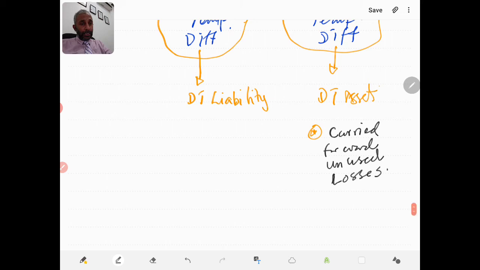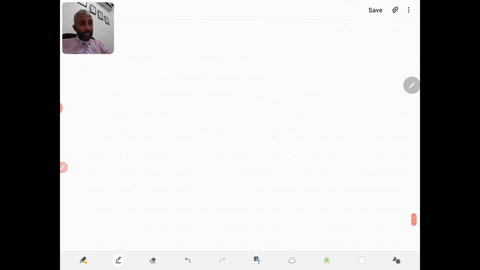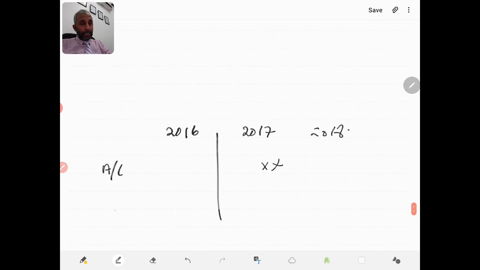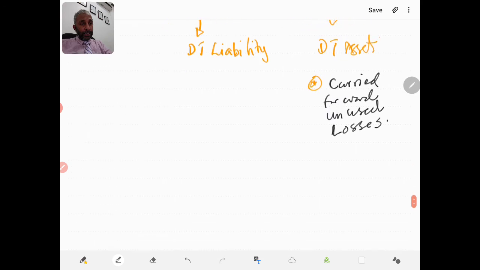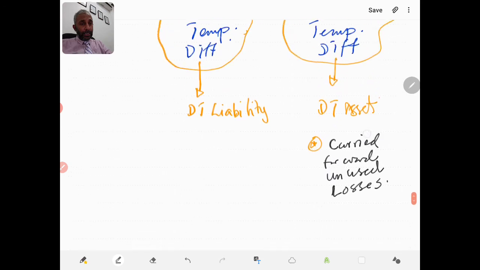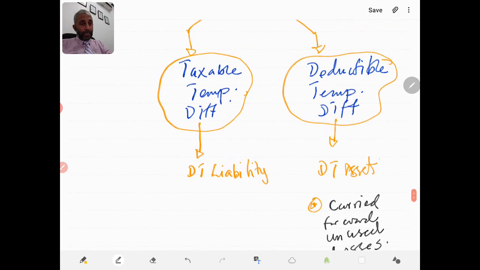Now let's say we have a period here, 2016, 2017 and 2018. Now we are preparing accounts for this period. And when we end up the accounting for 2016, I have a tax loss of 200. And if I can carry forward this tax loss for future periods, that is one reason for us to have deferred tax, or what you call deductible temporary difference.